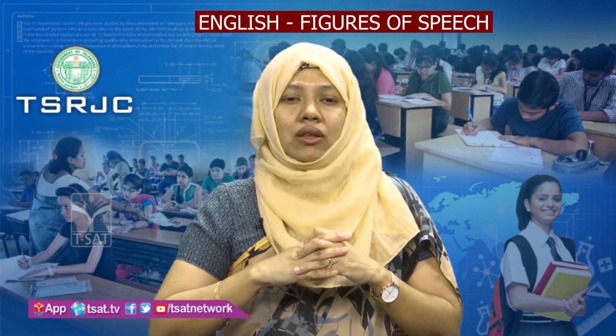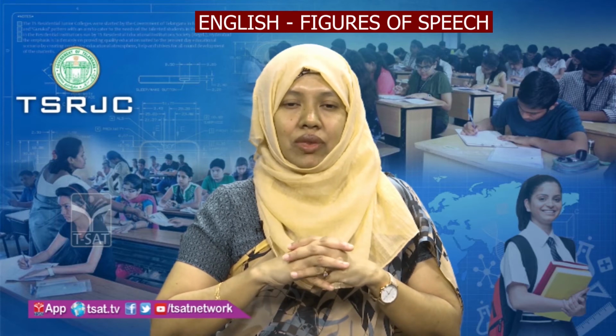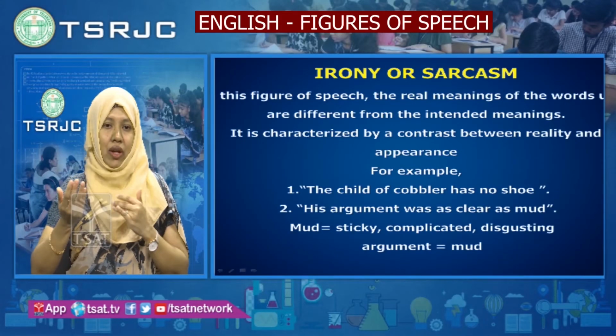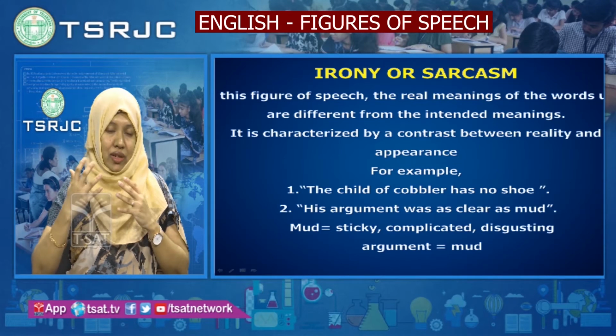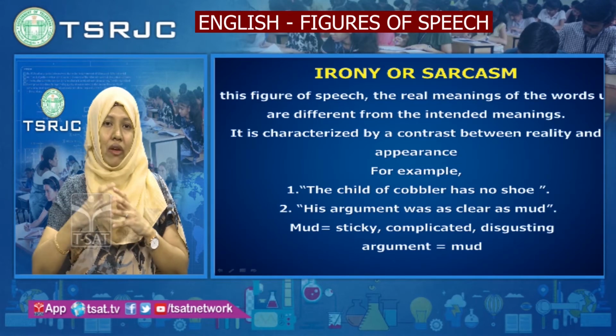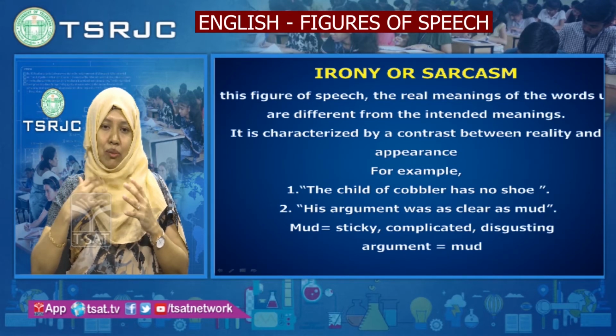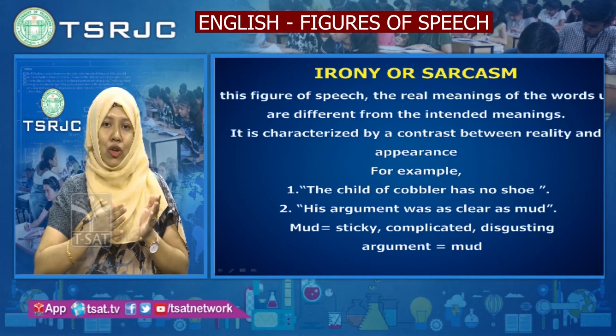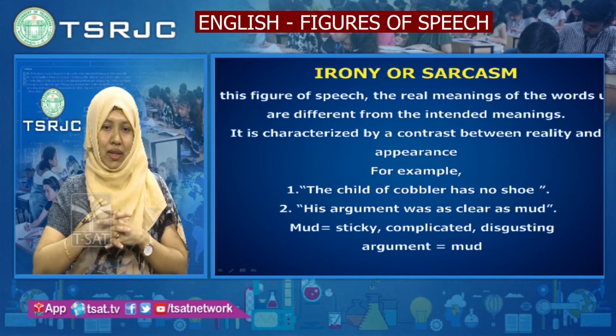Now, moving on to the next one. His argument was clear as mud. Now, you know what an argument is. When you talk with someone, when you are disagreeing with some person, you will be arguing. So, you are saying that the argument is clear as mud.